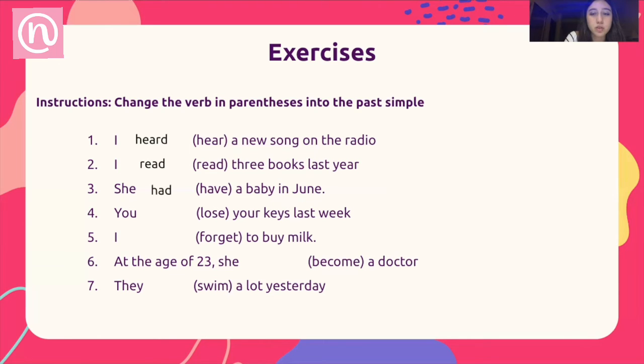For the verb lose, the past simple as an irregular verb will be lost. You lost your keys last week. For the verb forget, the irregular verb as past simple will be forgot. I forgot to buy milk. For the word become, the irregular verb in past simple will be became. At the age of 23, she became a doctor. For the verb swim, the past simple as an irregular verb will be swam. They swam a lot yesterday.